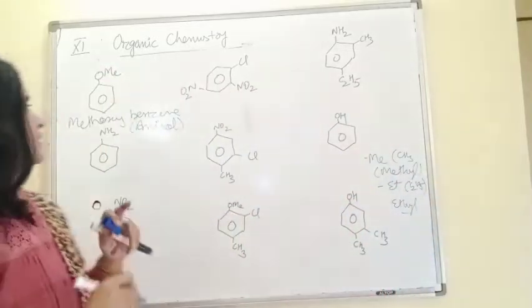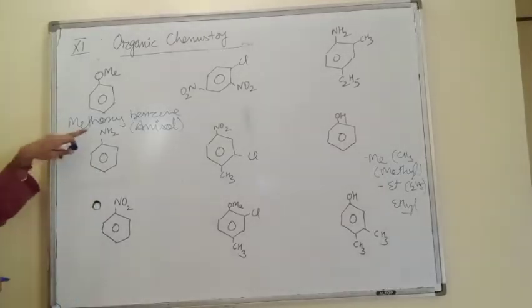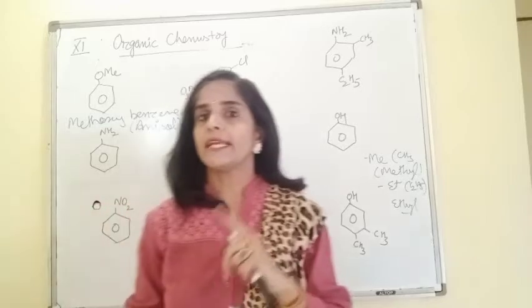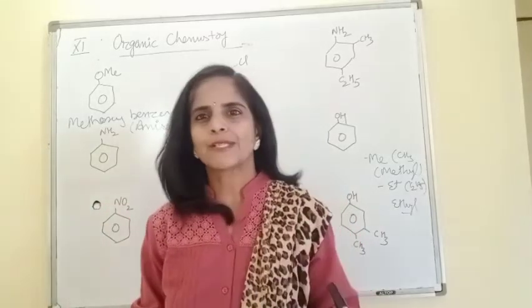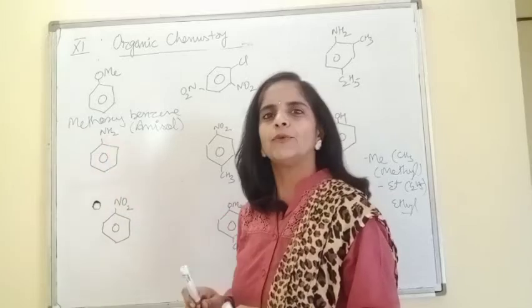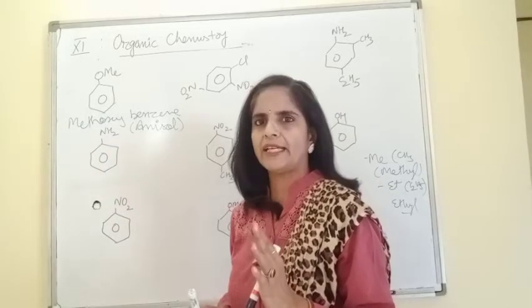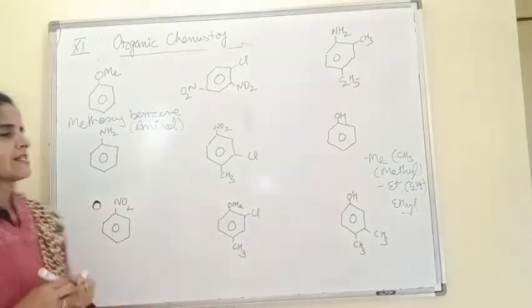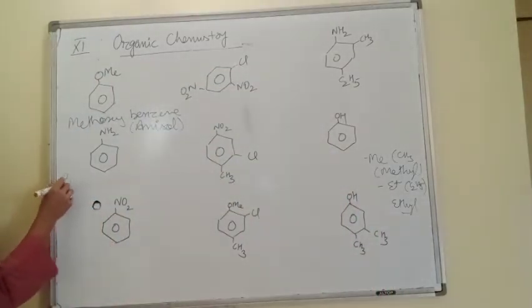Clear, beta? Then next one, NH2 group is present on the benzene ring. We know the suffix for NH2 is amine. So simple, the name of the compound is benzene amine. IUPAC names are really very simple to write if we remember all the rules.